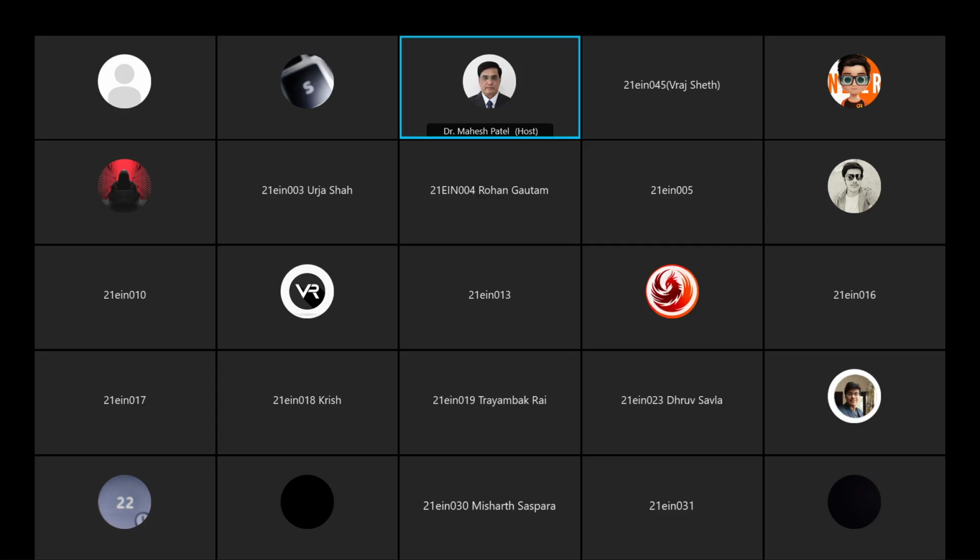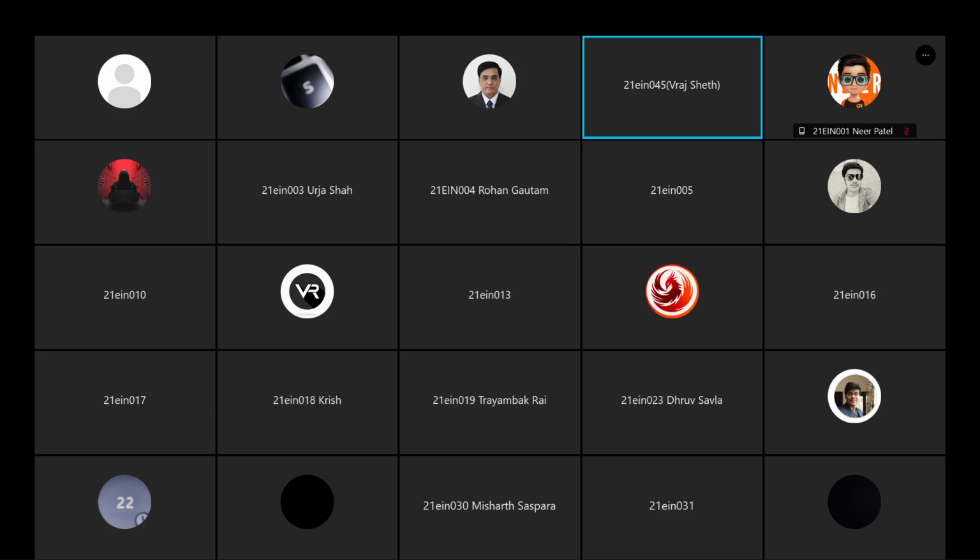If there is an offline examination in the month of February, and if the number of corona cases is less, we'll give you some offline experiments also, one week before. So before a week or two weeks, those who are nearby Ahmedabad University can come to the college, and we will conduct offline class experiments also. Next month, when we have our final semester exam, you'll ask us about the practical, right?